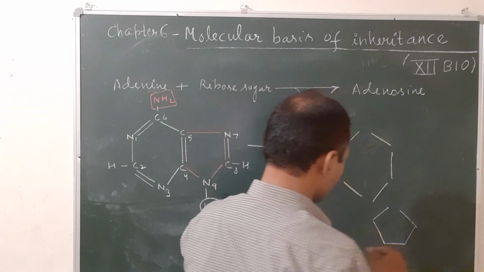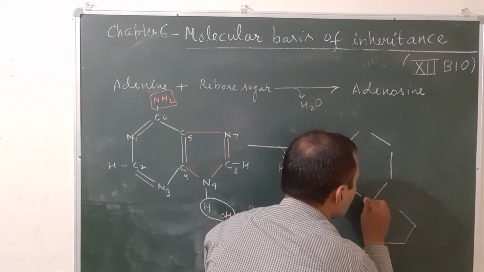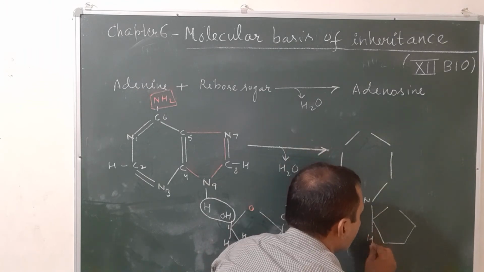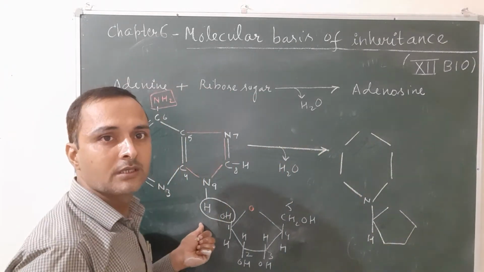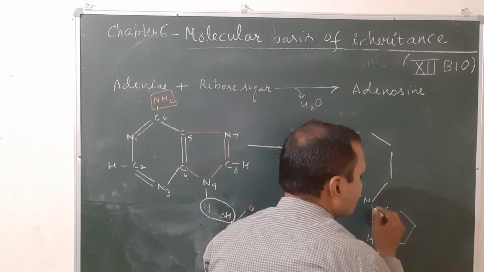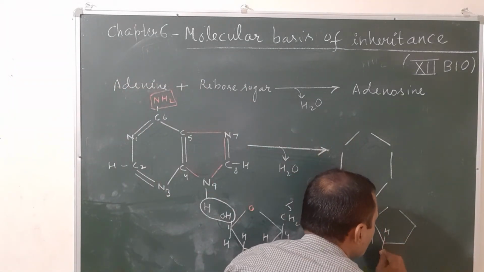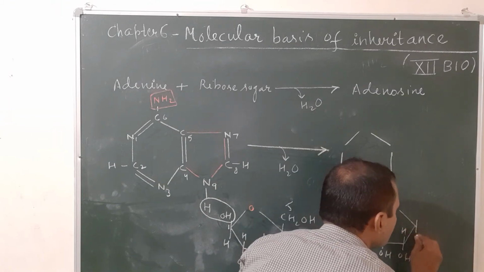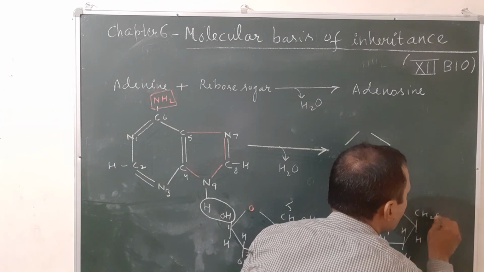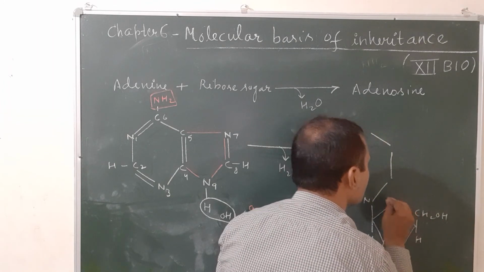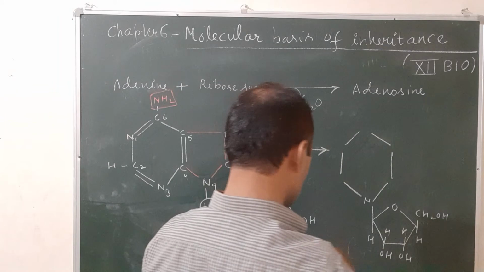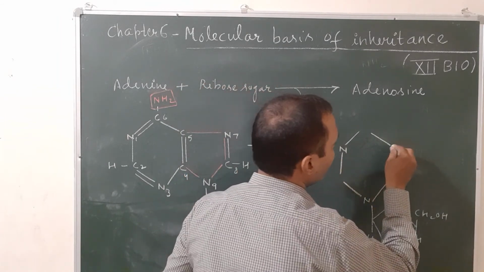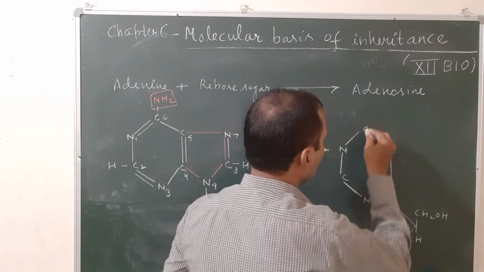So in this case there is nitrogen N9, it combined with the C1 of sugar. So here H remains because water is lost. In this case this is the first position, this is the second position, H OH. In this case H OH. In this case H CH2OH. There is oxygen. The remaining structures we will again draw. So this is an N and N. Remaining is carbon atoms.